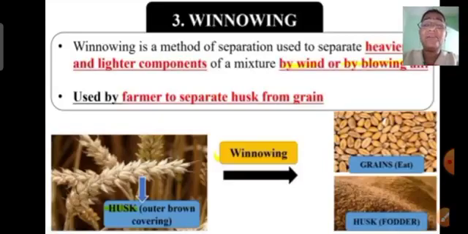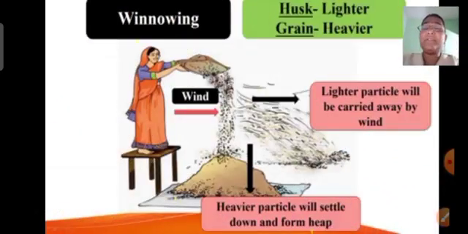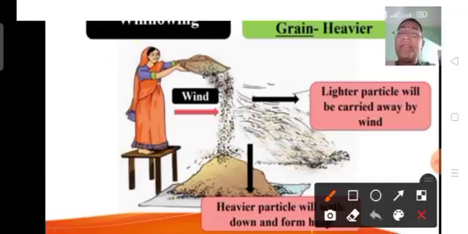Winnowing is the method of separation which is used to separate heavier and lighter components of a mixture by wind or by blowing wind. It is used to separate husk from the grains. Now we will try to understand this winnowing method with the help of this diagram.